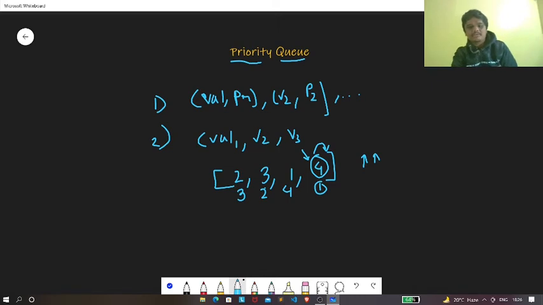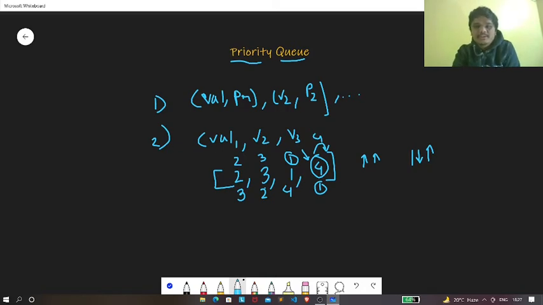It may also happen that there is another condition: the lower the value, the higher the priority. In such a situation we are going to pop out 1 first, because 1 has the lowest value as compared to all the other elements present in this queue. Next we are going to pop out 2, next 3, and finally 4.